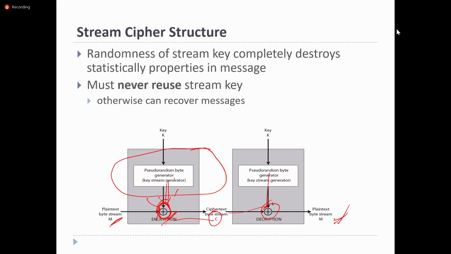This is the pseudo-random byte generator algorithm: the shared key is given to this algorithm to generate the key stream, and at the receiver side the same algorithm will be applied.